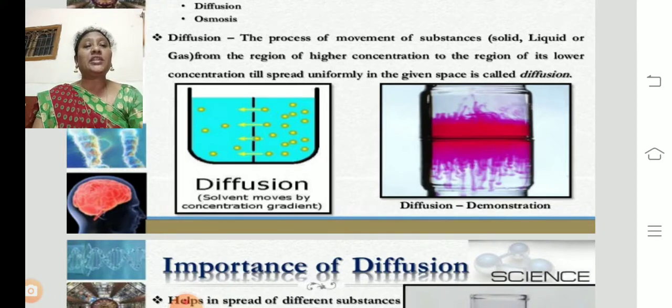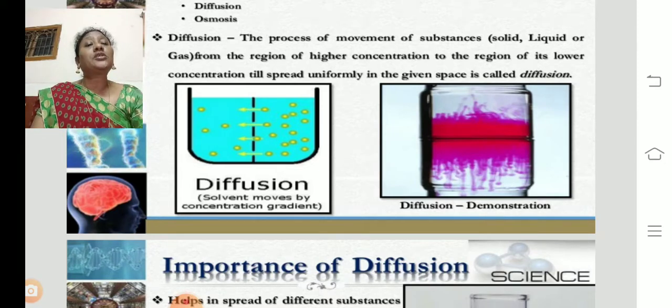You see children, in the process of diffusion, I take a glass of water, I add a drop of pink color. The area where the drop has fallen is deep pink in color. But I kept it in a silent manner. What happened after a few minutes? The pink color will spread throughout the glass. So here what is happening? The molecules are transferring from a high concentration to the low concentration.